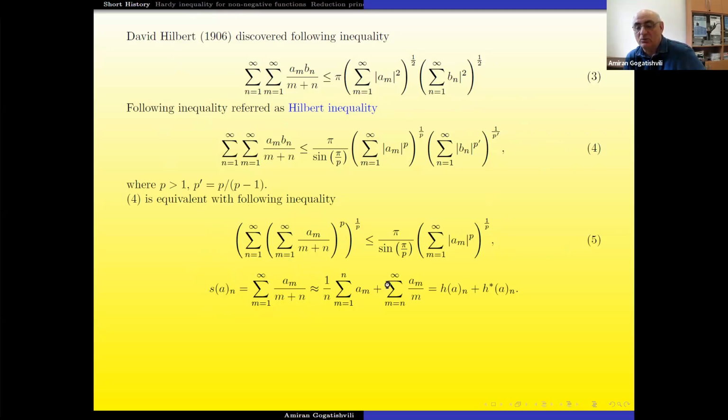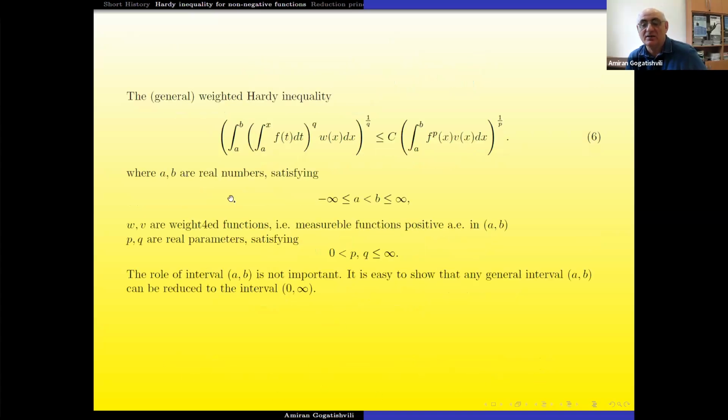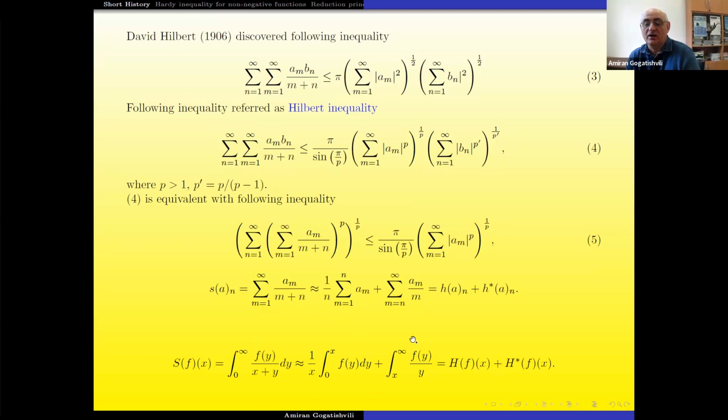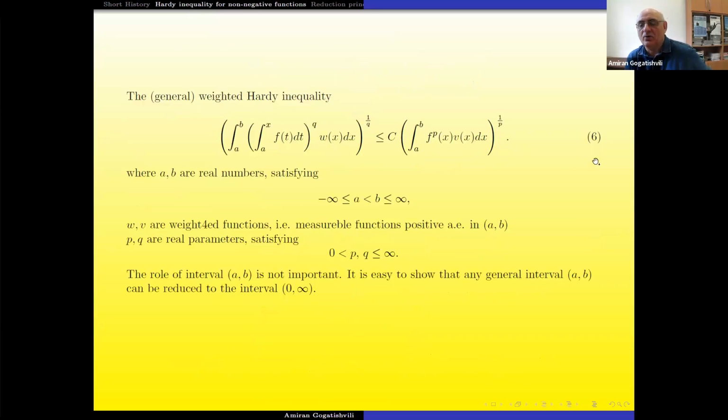You can write it as the sum of two operators, which are clearly the Hardy and the dual, because some authors name it the dual operator or the Hobson operator, and by this you can see that the integral form also has the same equality. By this you get the inequality for Hardy and dual Hardy, and by this Hardy started interest in this. And now it is the Hardy inequality. I will be speaking about such Hardy inequalities generally.